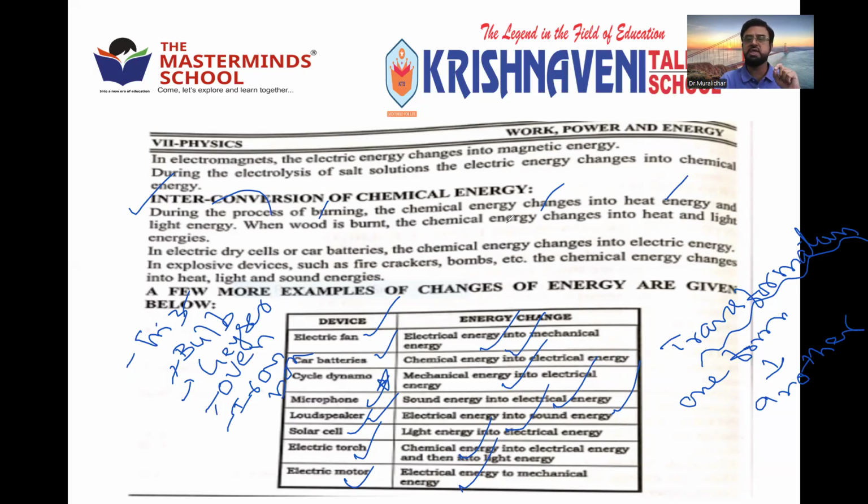So energy can neither be created nor destroyed, but it transforms from one form to another form. That's all. Right? These are some examples of devices which convert energy into another form. So with this, we are almost done with the energy part.